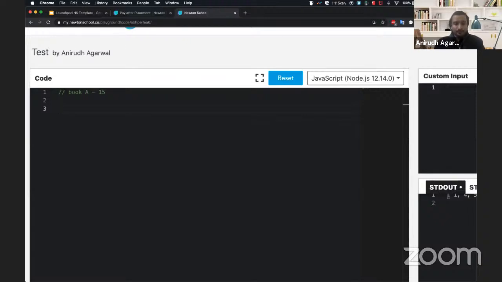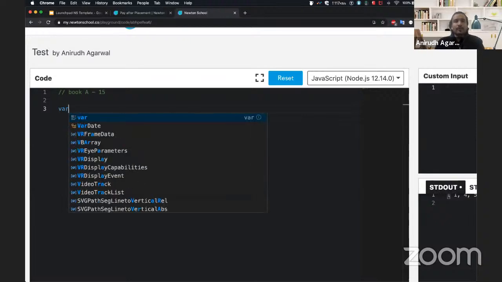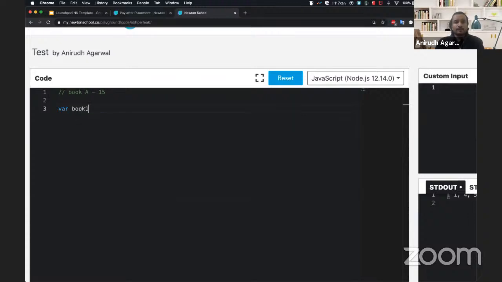We could do book one name equal to, let's say, B1, and then variable book two name could be B2, and so on and so forth. You could have 500 variables. Now again, it does not make sense, right?